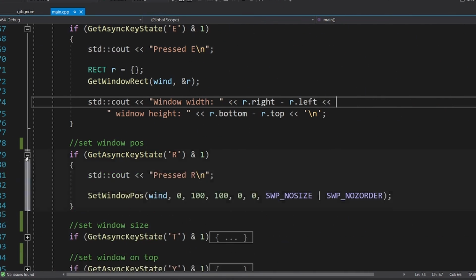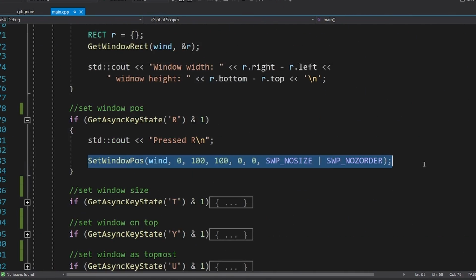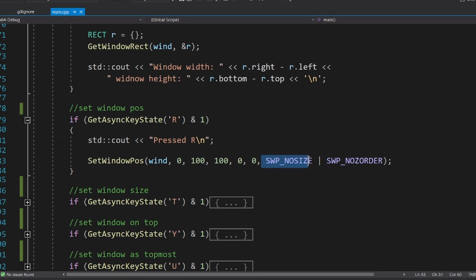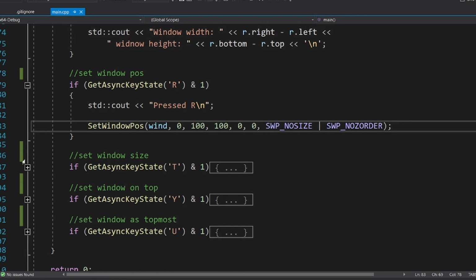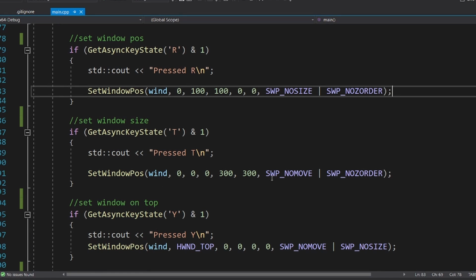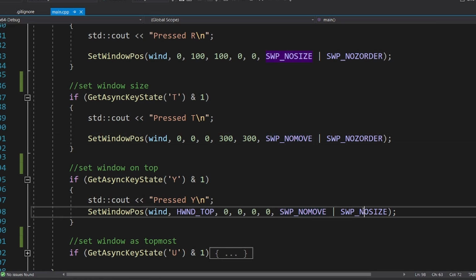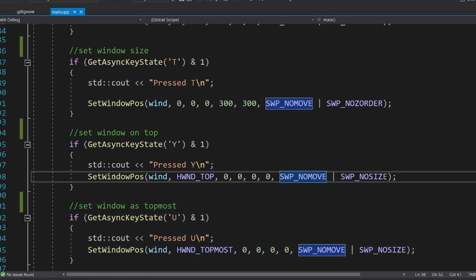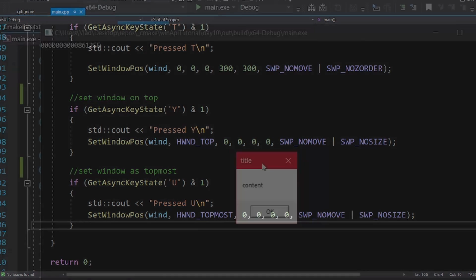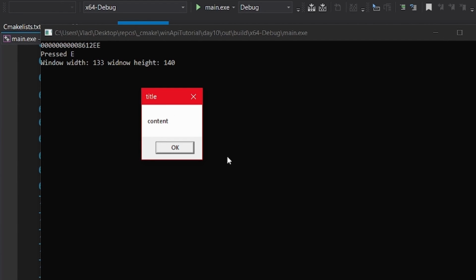Now let's move the window around. To move it around, we have to call SetWindowPos. This function can move the window, resize it, and also reposition it in the Z order. So if you, for example, only want to move it, you have to pass these arguments to tell the function to ignore the resize and Z order parameters. We have to do something similar for resizing the window and to reorder it on the Z order. Finally, we can even place it as a topmost window, meaning that it will stay on top of all the windows. So let's take a look.